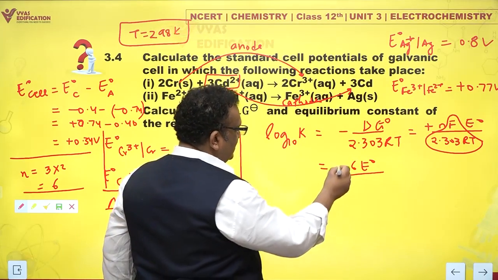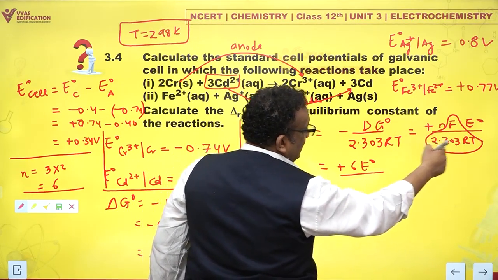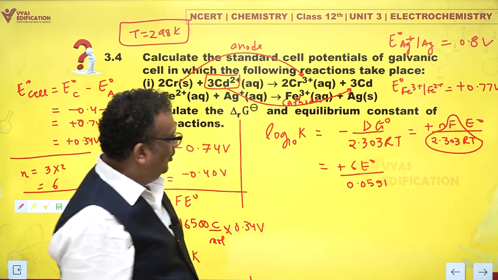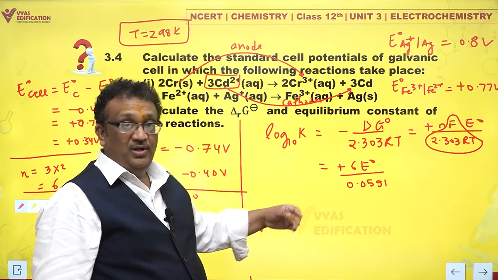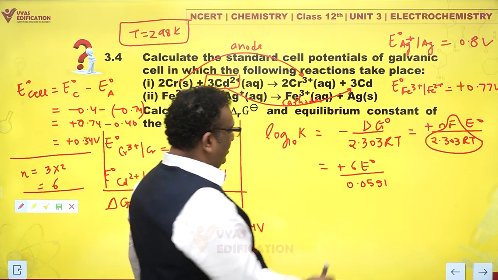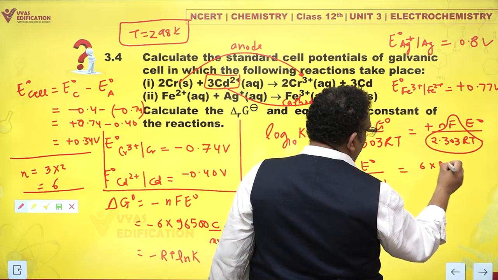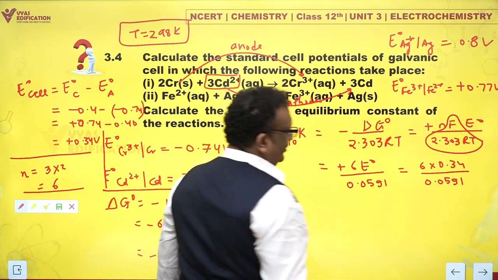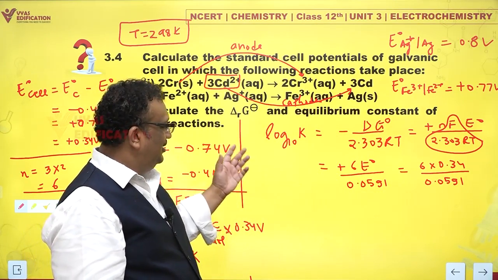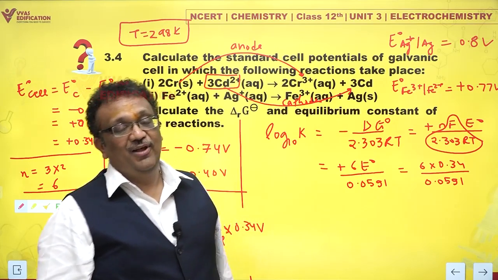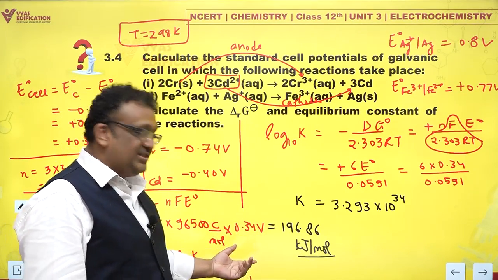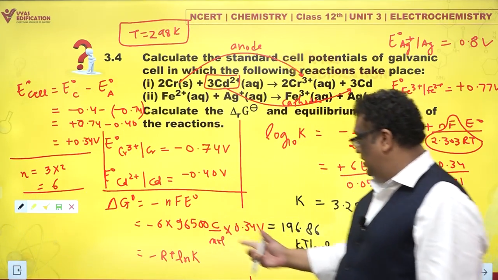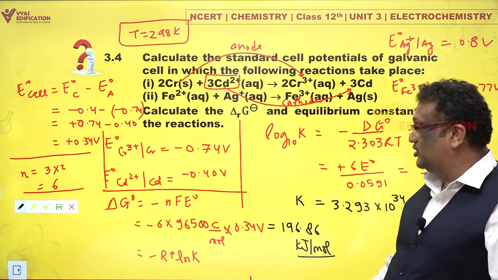There was a silly mistake, we have just corrected that. So this is 6 E naught by, the whole drama comes out to be 0.0591. What do we do? E naught, we are aware it is 0.34. So this is 6 into 0.34 by 0.0591. Let's calculate that, and then when we do the antilog, we get the value of K. If you take a look at the answers, it's a little dirty calculation, but you get your delta G naught value as 196.86 kilojoules per mole.